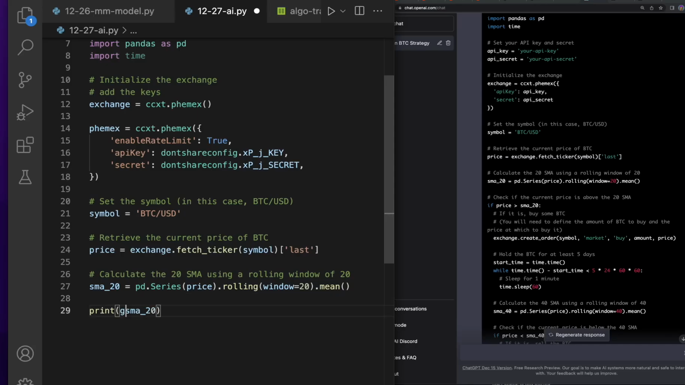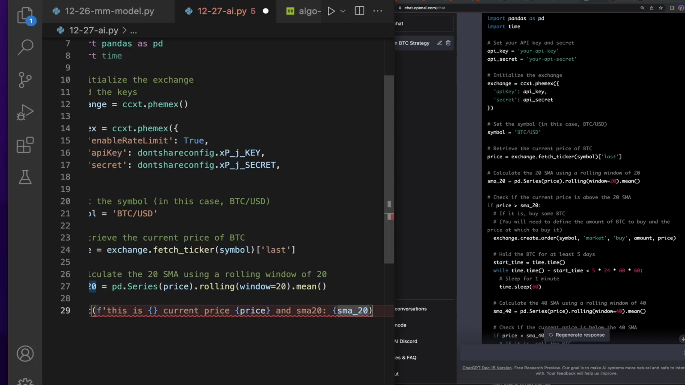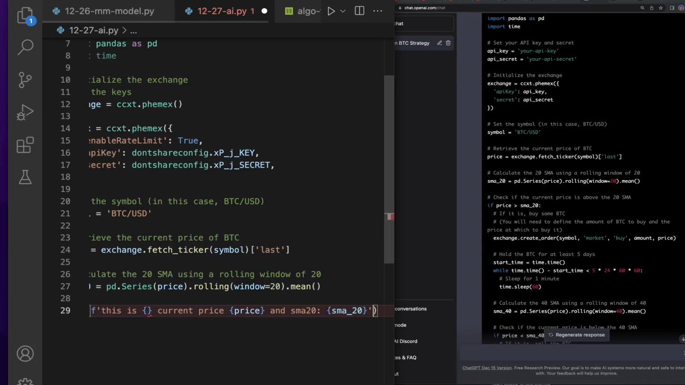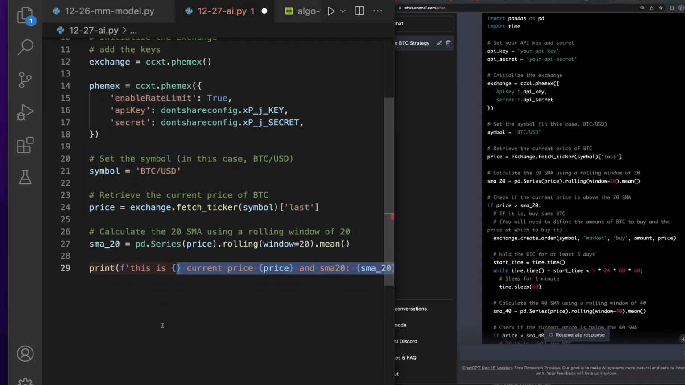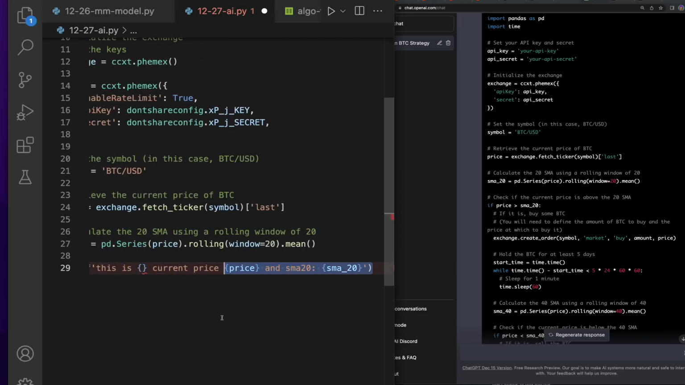And let's also print, let's do an f-string here and say this is the symbol, current price, and then put in the price here, and SMA 20, and we'll put in the SMA 20. I feel like this is a pretty solid test because, especially if you're new to algo trading, this would take a little bit of time to figure out. You probably have to Google it.